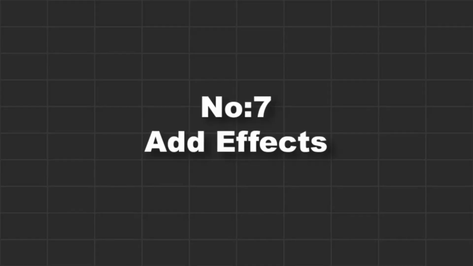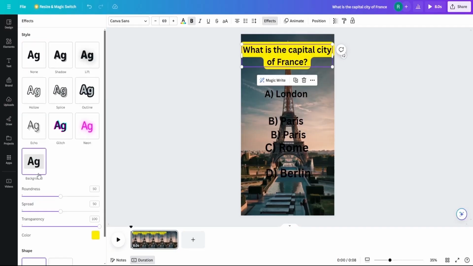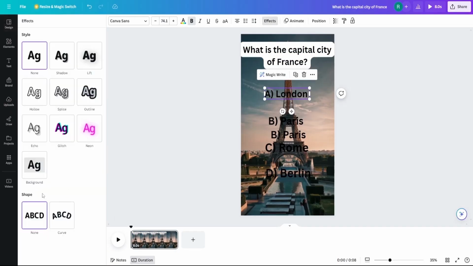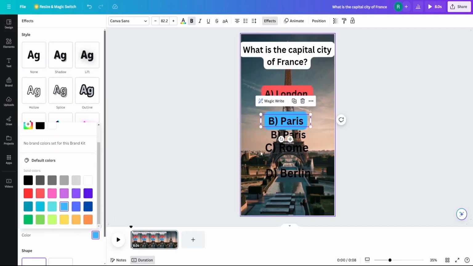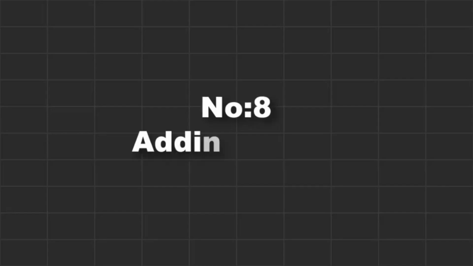Now let's add some effects to make the text pop. Click on Effects and add an outline to the question. Additionally, apply a background color to each answer choice. You can also animate the text slightly to enhance the visual appeal of the video, making it more engaging for viewers.